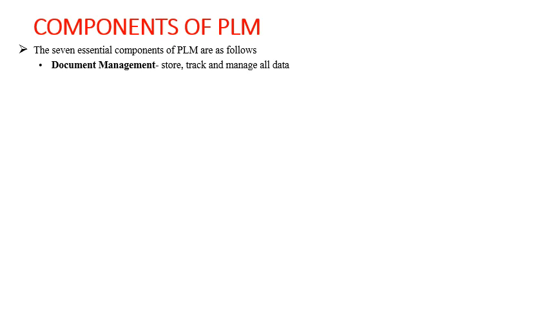There will be a lot of data that will be stored in the product data management systems. So it is very much necessary to store, to track, and to manage all the data for a particular product in an organization. This comes under document management. This is one of the major components of PLM, in order to have a database or an archive of all the data related to a product, which can be further used in the future, either to develop new products or to redesign the existing products. Hence it becomes very essential to store, track and manage all the data.